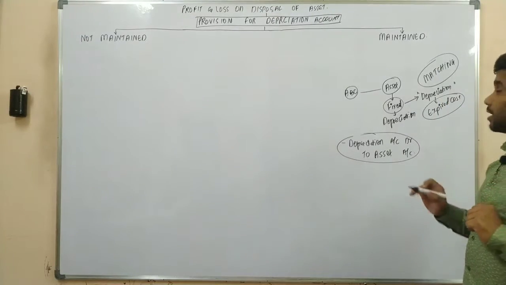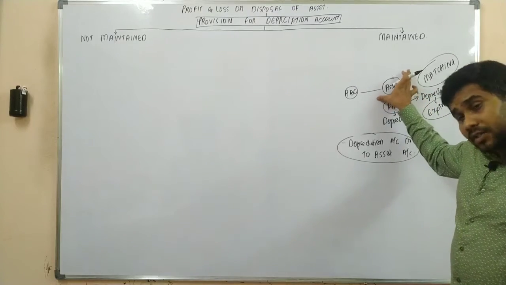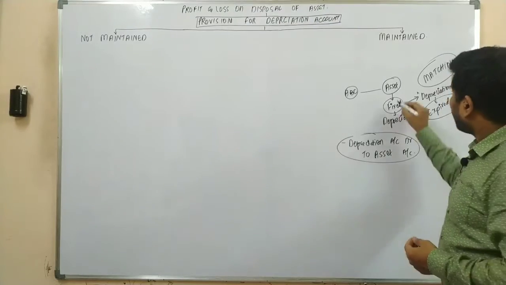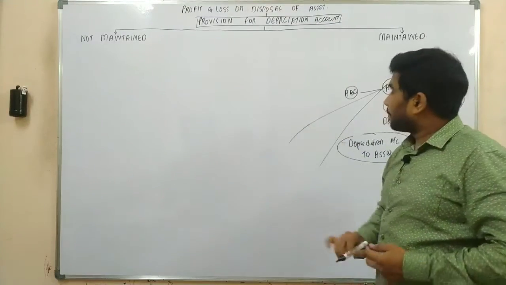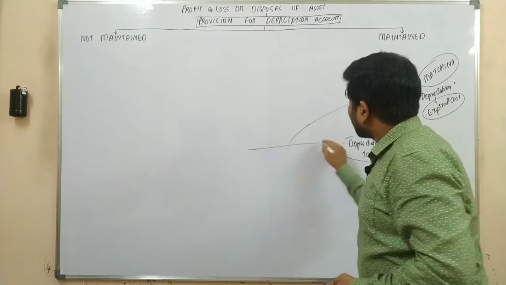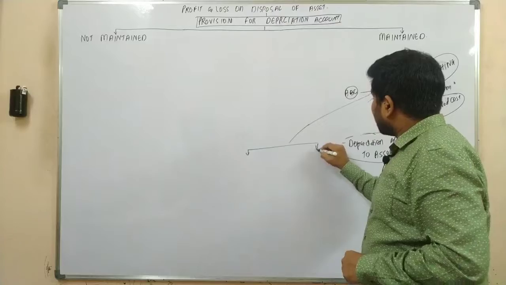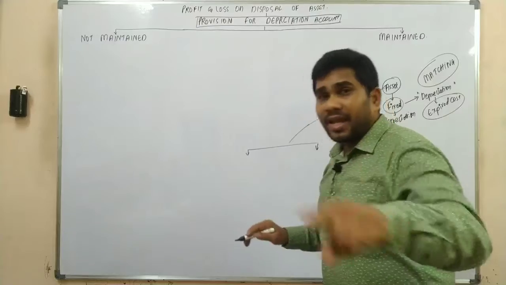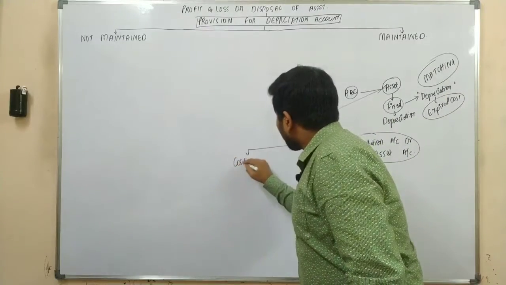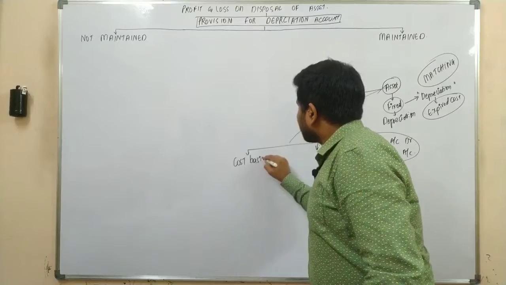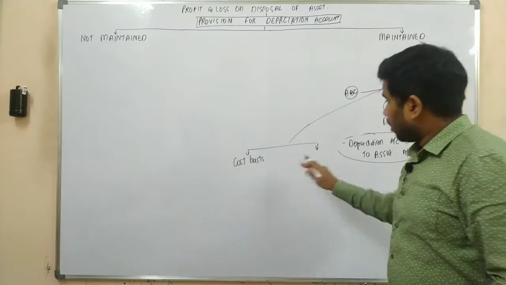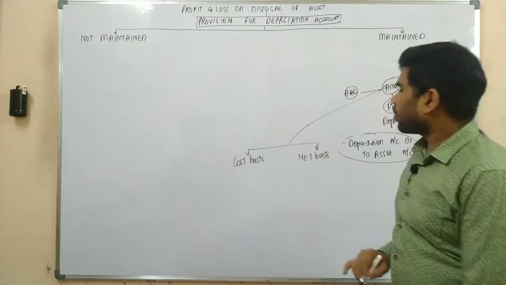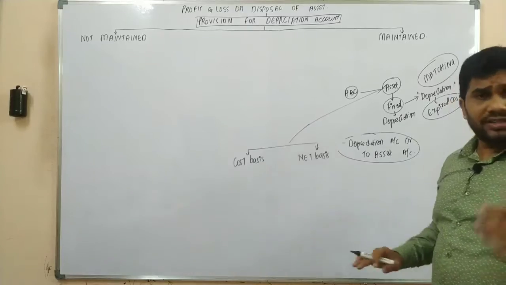So let us understand here. Whenever the company purchases an asset, the company can follow two methods. Sir, what type of two methods? Let us concentrate here. After purchasing the asset, the company can follow the cost basis, or cost method, or your net basis. Sir, what is the meaning of cost basis and what is the meaning of net basis? So let us understand here.